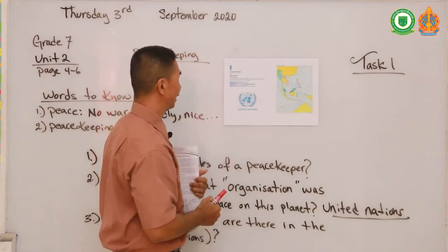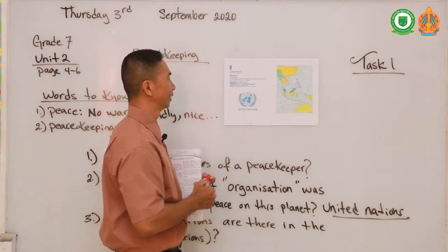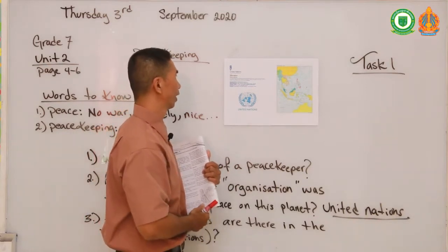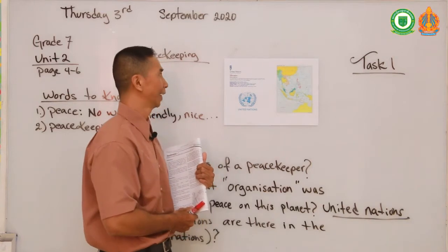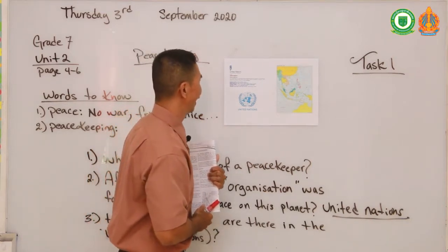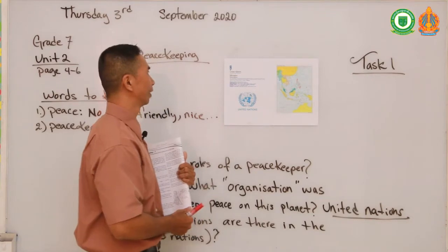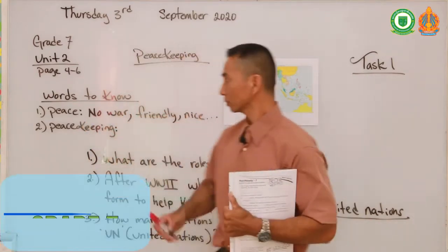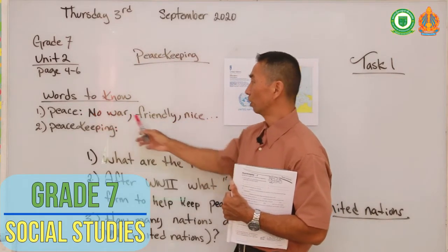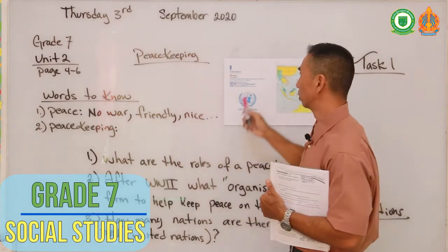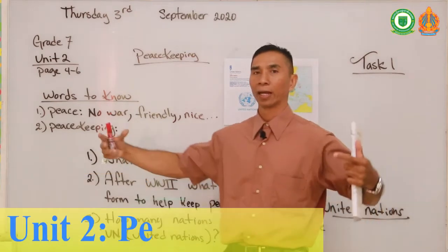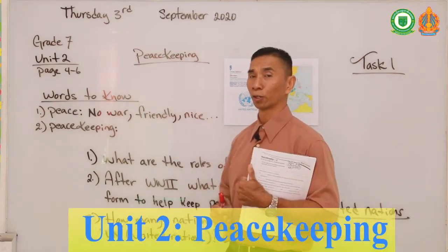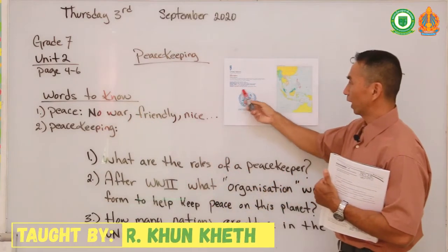The United Nations is an intergovernmental organization that aims to maintain international peace and security, develop friendly relationships amongst nations, achieve international cooperation, and be a center for harmonizing the actions of nations. That means keeping peace, no war, and being friendly and nice between all nations. So the United Nations role is to keep everybody together as a friendly group where there is no war. And this is the flag of the United Nations.